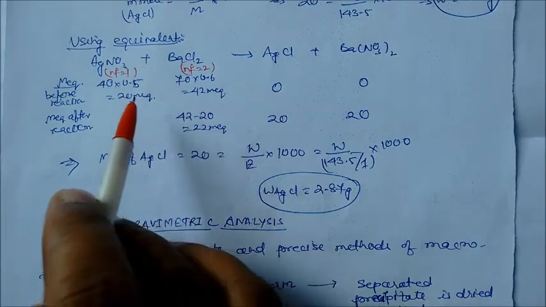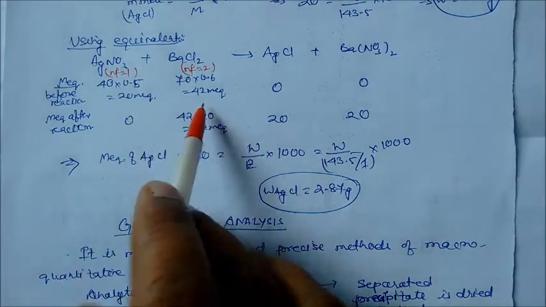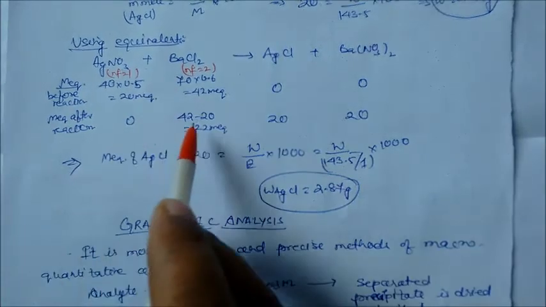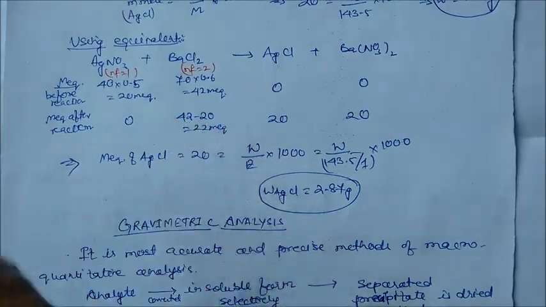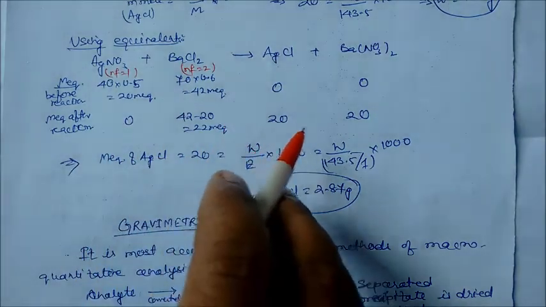So the law of equivalence says that they will be equal to each other. This is greater, this is lesser, so this must be 20 for the reaction. We require only 20, so 20 milliequivalent is left behind. This is the excess quantity. So here we will get 20 milliequivalent of silver chloride.